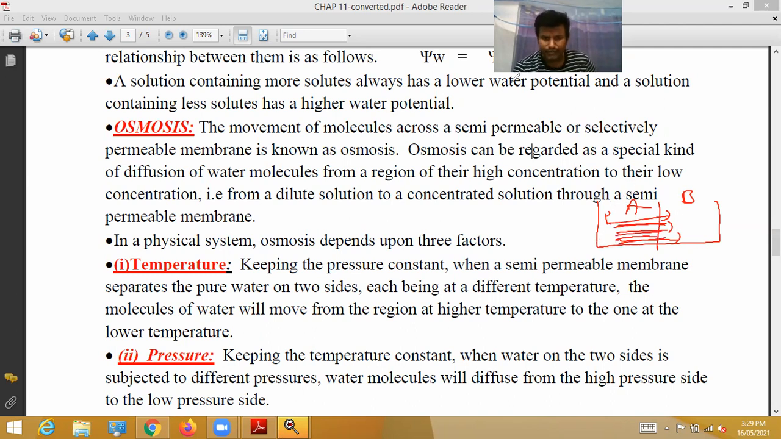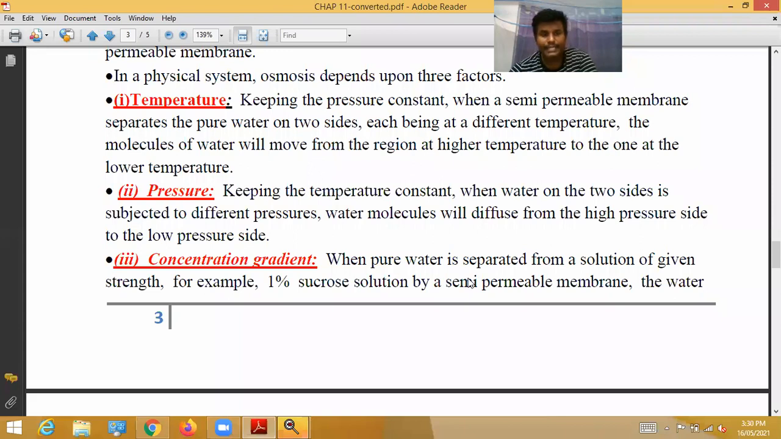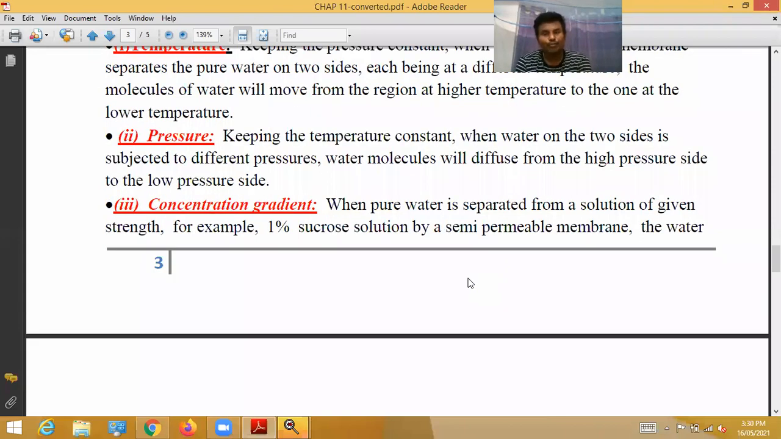If you want to understand this topic more clearly, see here. If the temperature and pressure are maintained properly, then only osmosis occurs properly, or otherwise the osmosis process does not take place properly. Next, the concentration gradient should also be in the proper way in normal conditions, or otherwise the concentration gradient also affects osmosis.